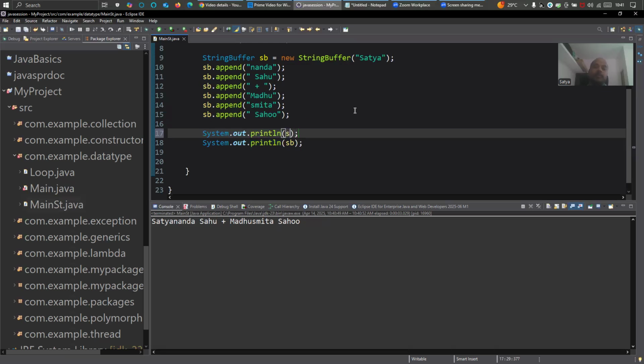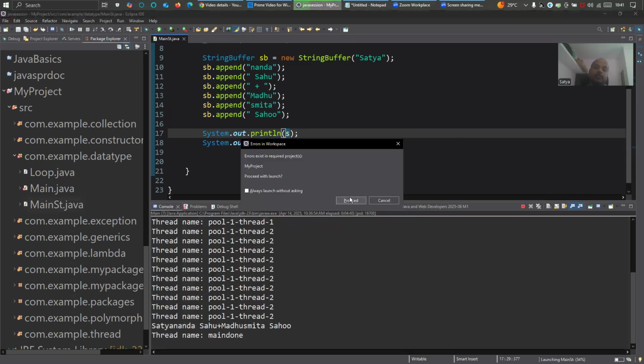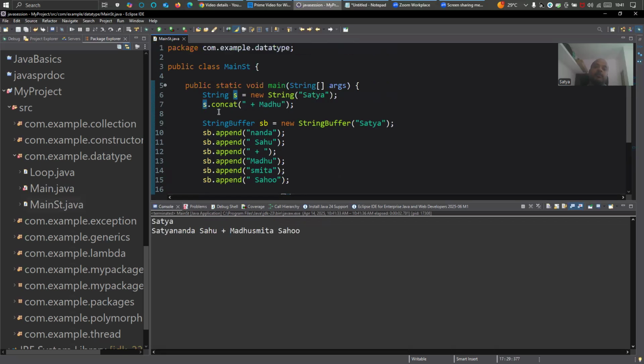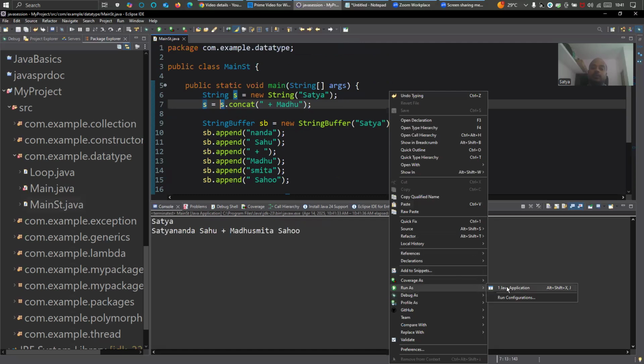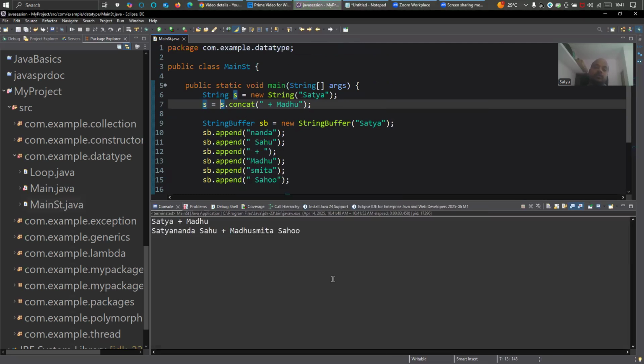So what will it print? It will print only Satya. See, only Satya. Even though you have done concat, it is only printing Satya. What you have to do? Again, s equal to like this. You do that, then you see the output. Satya plus Madhu, Satyananda plus Madhu, right?